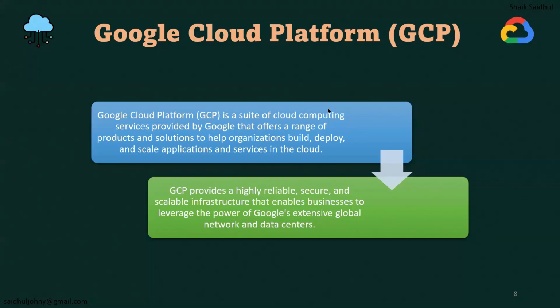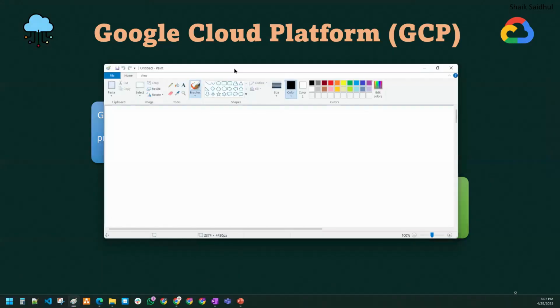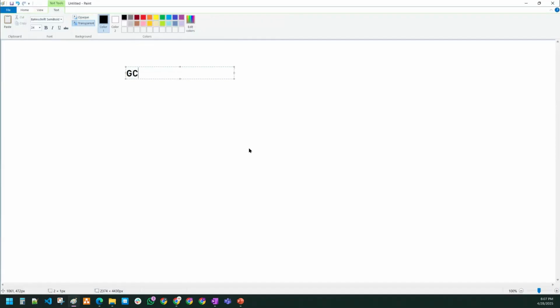Google Cloud Platform, GCP, is one of the leading cloud providers. Right? So what do they provide, sir? Cloud providers provide you the cloud computing services. Sir, what is the advantage of these services, if you ask me?